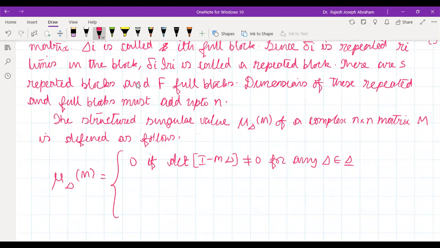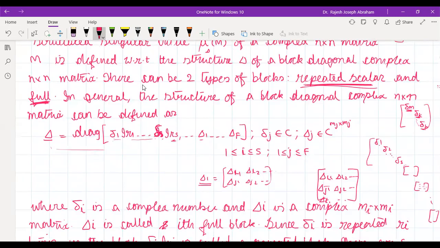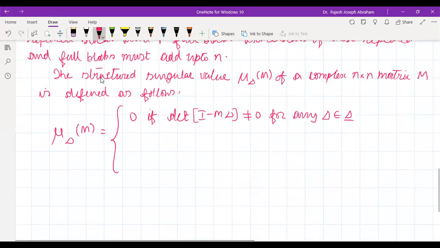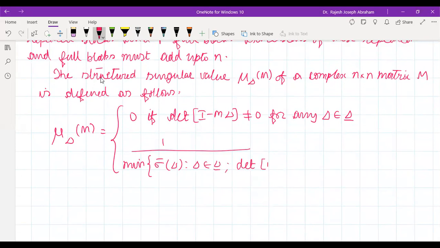What is this delta bar? Delta bar is this set actually. So for any delta belonging to this delta bar, the structured singular value mu delta of M will be 0 if this determinant of I minus M delta is not equal to 0. Otherwise, it will be 1 divided by the minimum of the maximum singular value, the largest singular value of delta, such that determinant of I minus M delta equals 0. This is how it is defined.